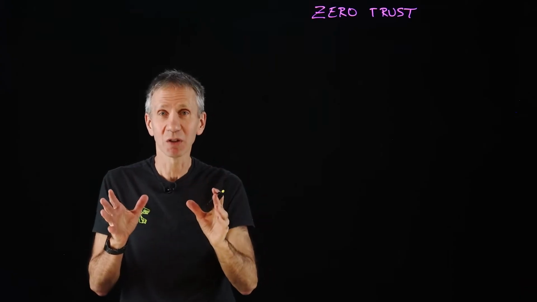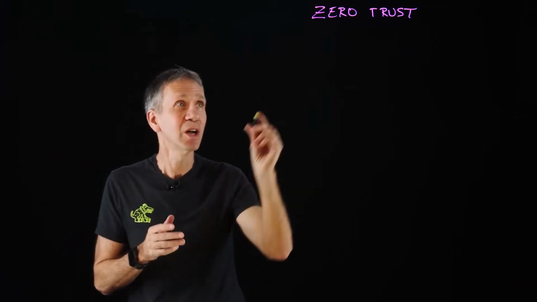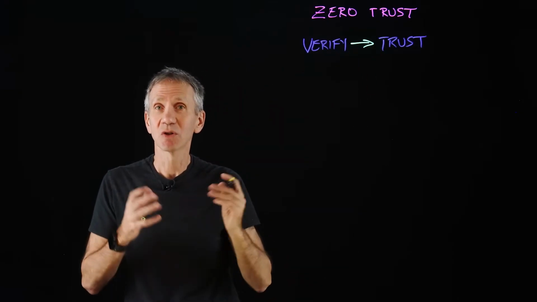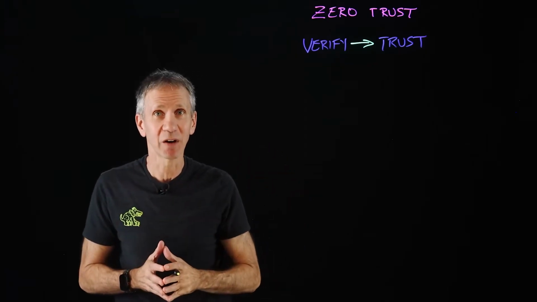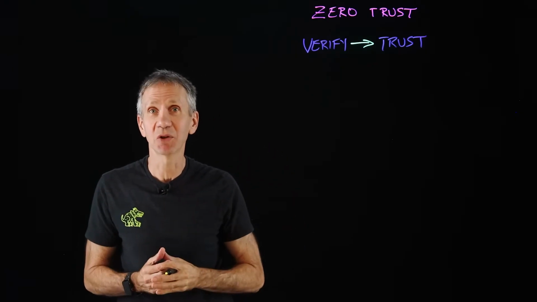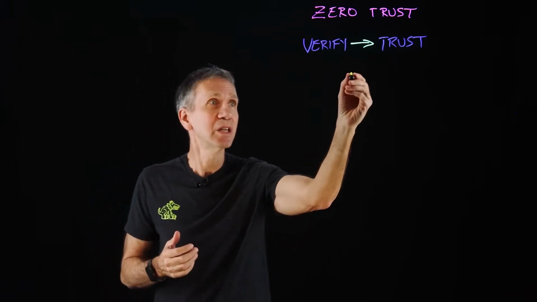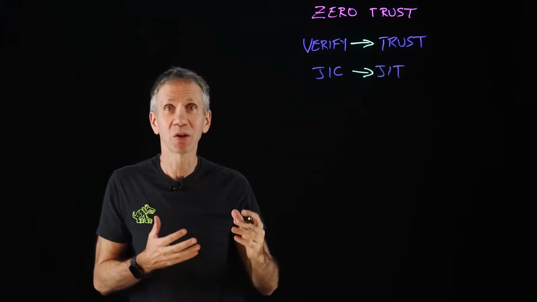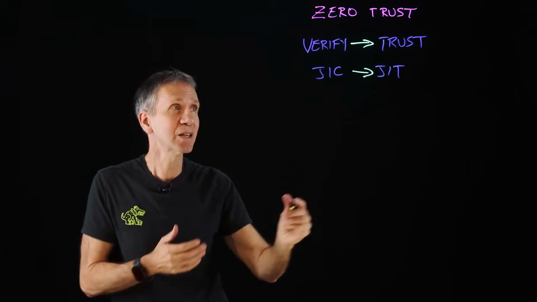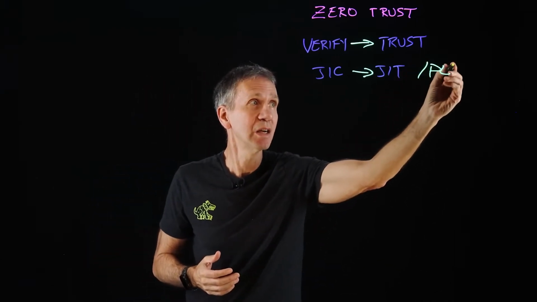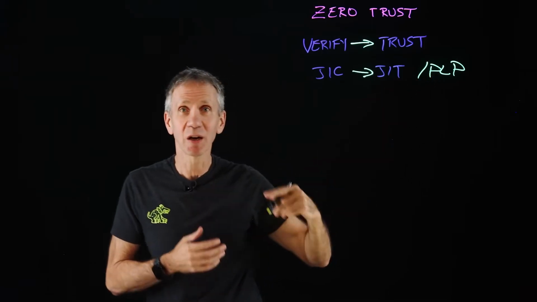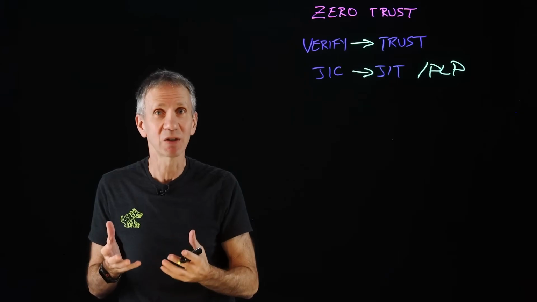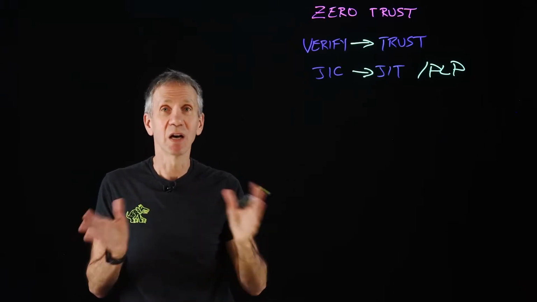What distinguishes Zero Trust from doing things in a non-Zero Trust way? Well, one of the simple things that I mentioned previously is you verify and then you trust. So you only trust something that has in fact been verified. Or trust follows verification is another way to think of it. Another thing is we get rid of the just-in-case principle, where we put things out in case we need them, and replace it with just-in-time. So we give the access rights that are needed only when they're needed and not for longer than they're needed. That's a preserving of the principle of least privilege, which says you have only the access rights that you need for only as long as you need them and not longer.